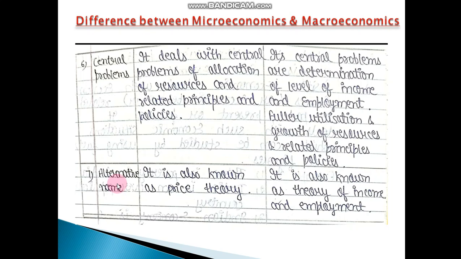Alternative names. Alternative name means another name of microeconomics or macroeconomics. Microeconomics is also known as price theory, and macroeconomics is also known as theory of income and employment. Right, students? I hope you understand very well. Thank you so much.